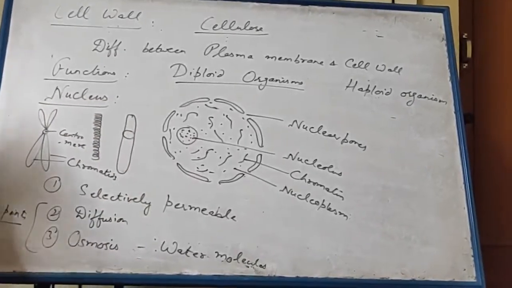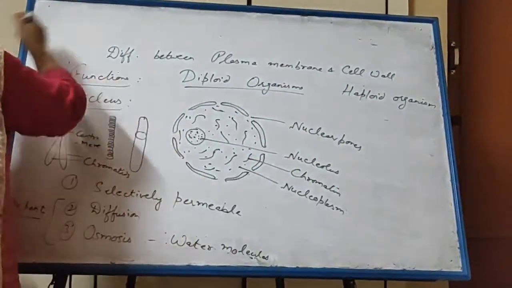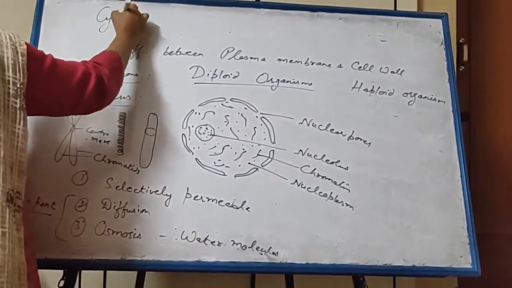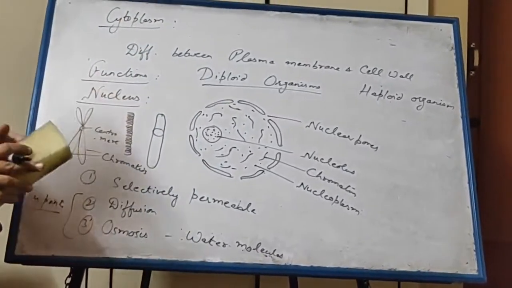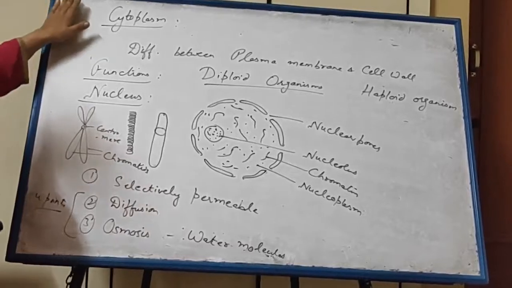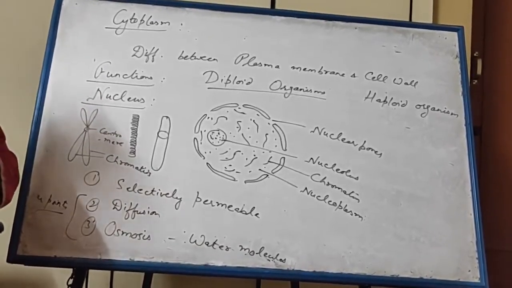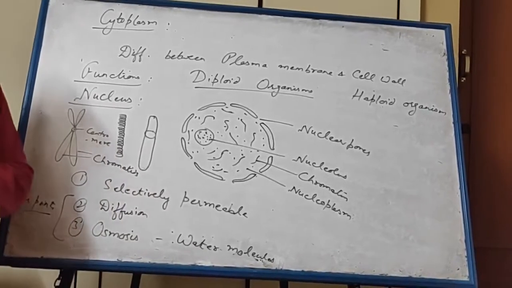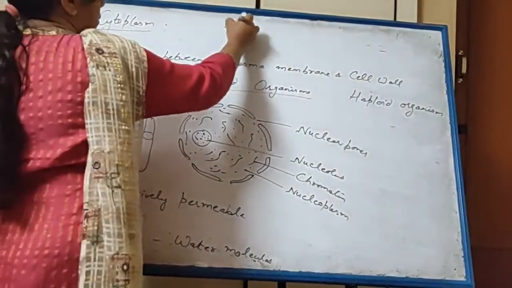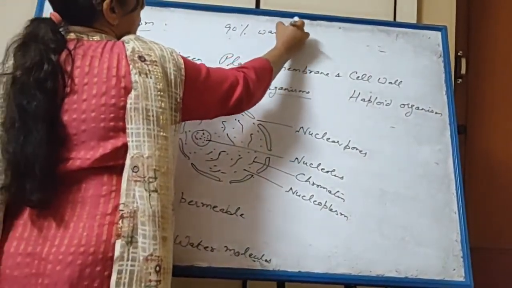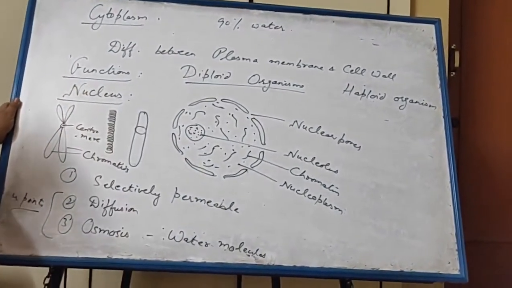Now next we come to cytoplasm. Cytoplasm is the fluid material present inside the cell. All the cell organelles are embedded in the cytoplasm, right? So this cytoplasm contains 90% water along with some nutrients, glucose, salts, ions, etc.